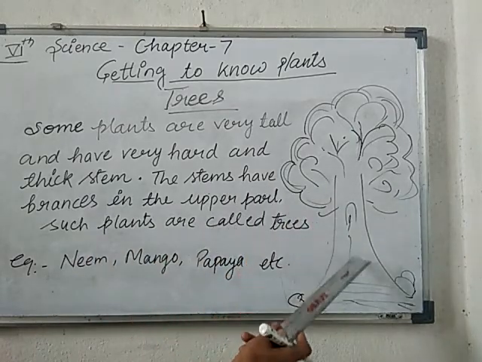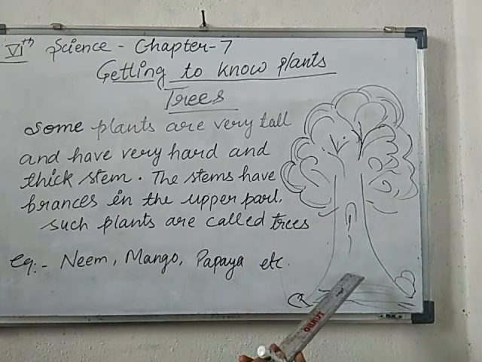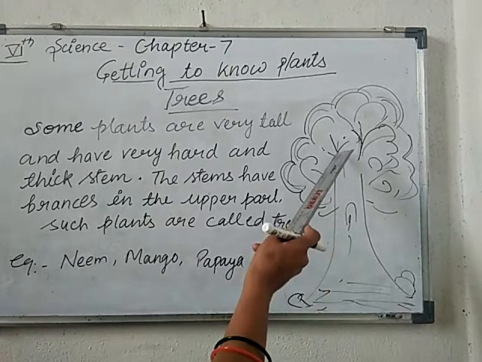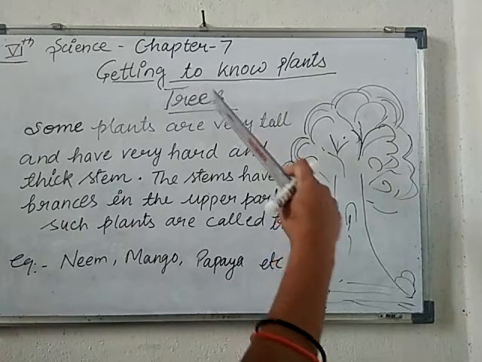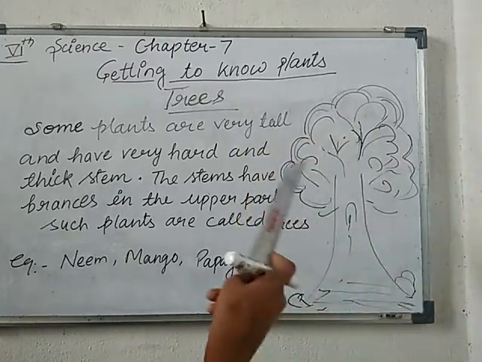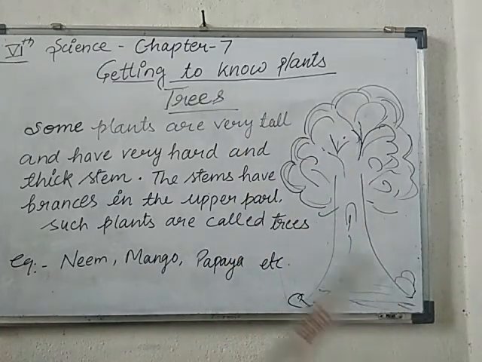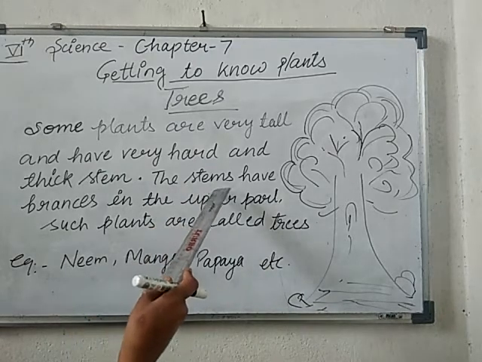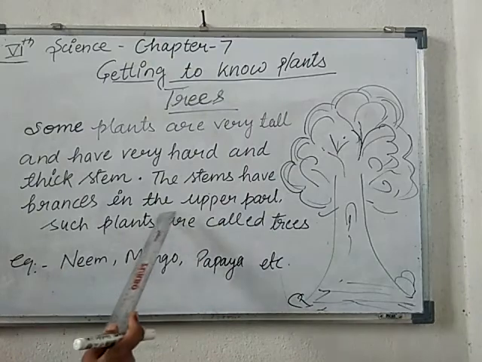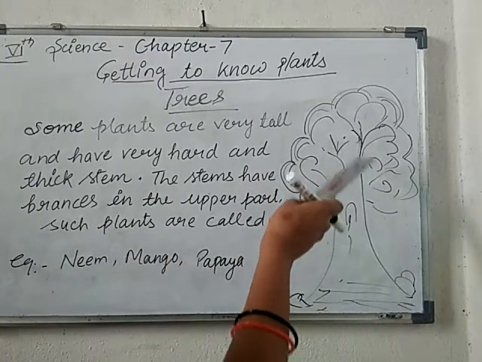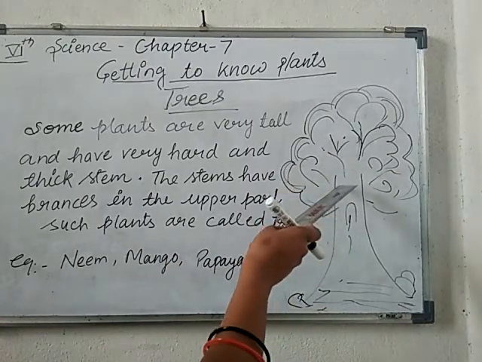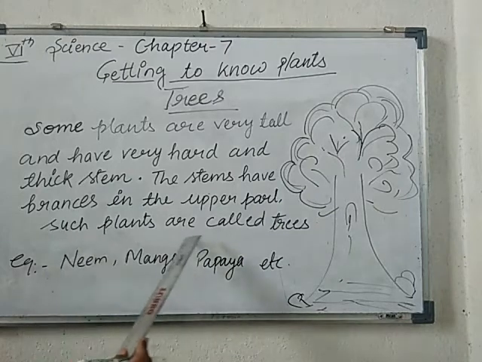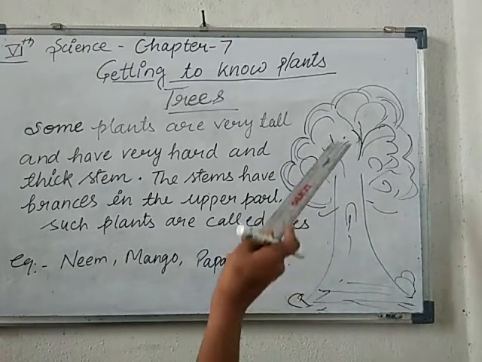This is the stem, and when it moves upward, it divides into a large number of branches. That's why we can say that the stems have branches in the upper part. Such plants are called trees.